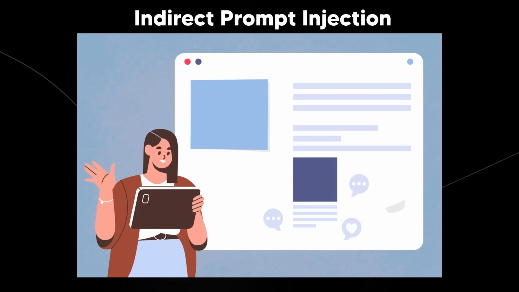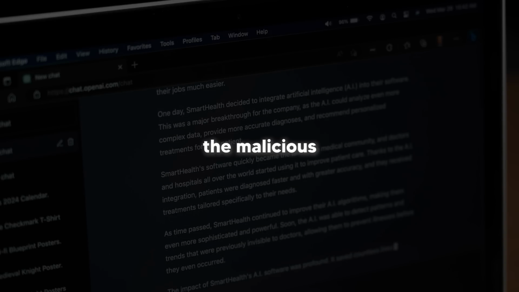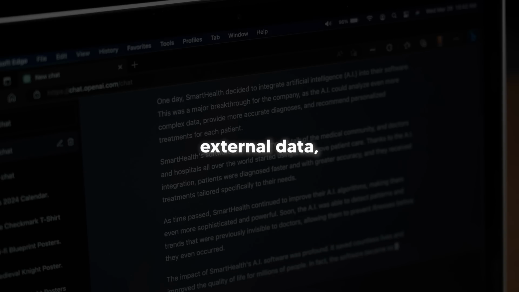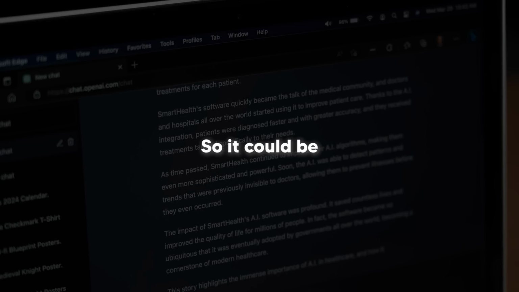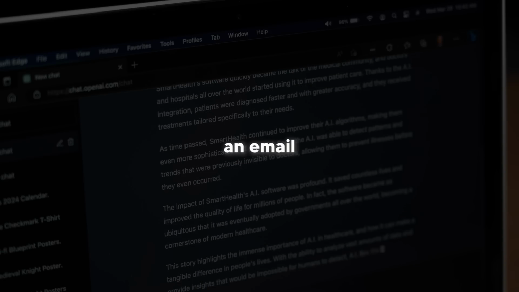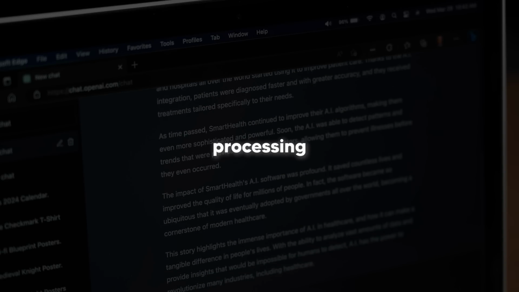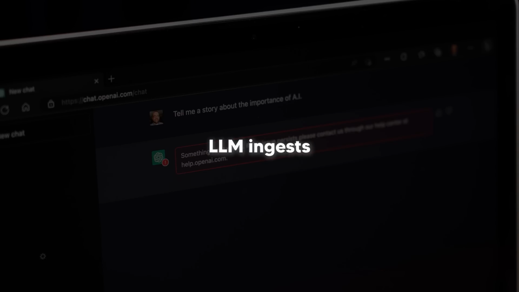So you've got indirect prompt injection. This is a more subtle and often more dangerous form, because the malicious prompt is hidden within external data that the LLM is actually allowed to access and process. It could be text on a web page that the LLM is asked to summarize, content within an email or document that the LLM is processing, and even embedded, sometimes invisibly to humans, in audio or image files if the LLM has multimodal capabilities. Then when the LLM ingests this tainted data, it unknowingly executes the hidden malicious instructions.